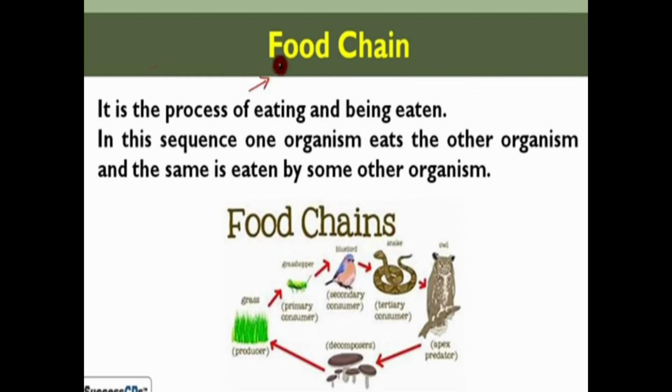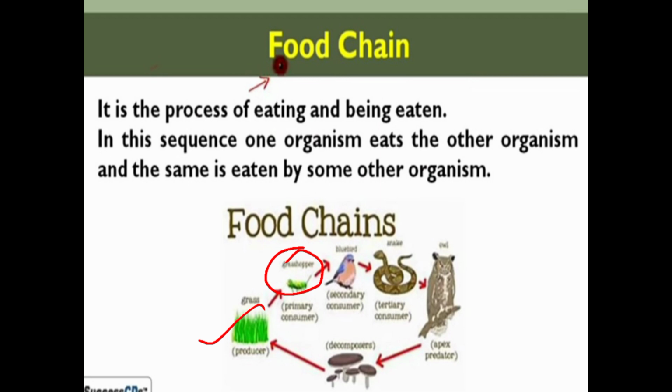So as we can see in the figure given here, this is the grass, which is the producer. As we know, producers make their food by themselves. That is, grass is the producer. This grass is eaten by a grasshopper, who is the primary consumer. The organisms or animals who eat grass are the primary consumers.